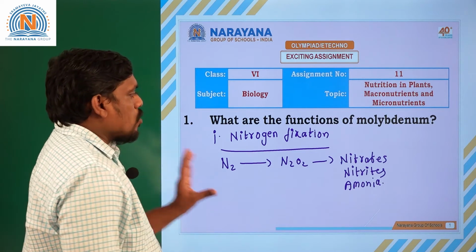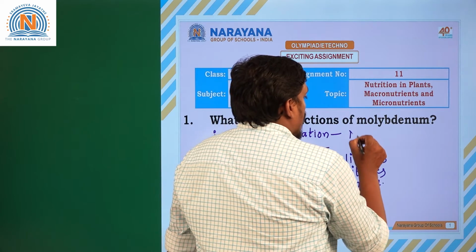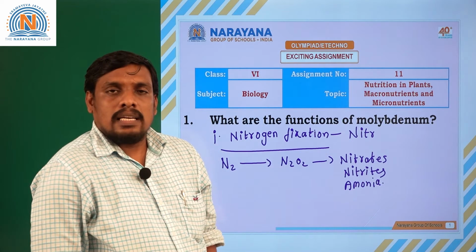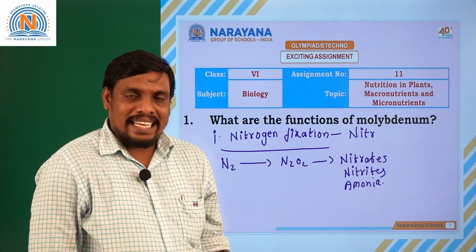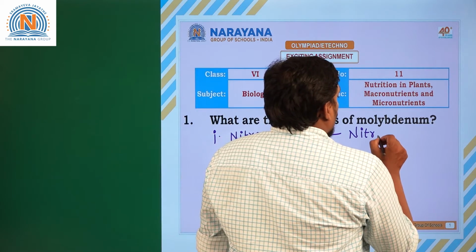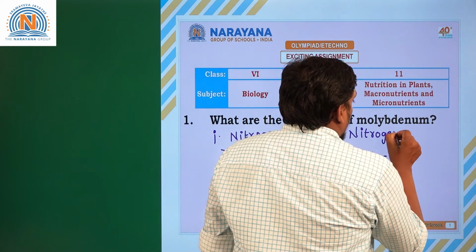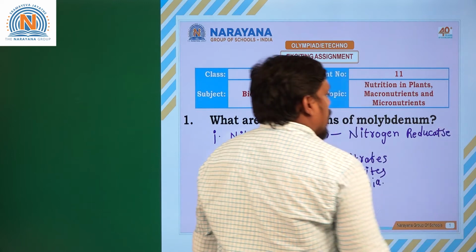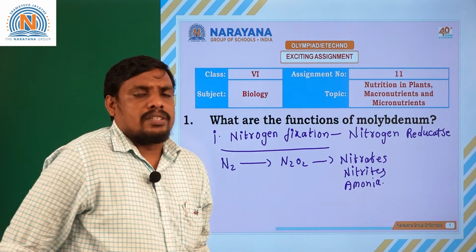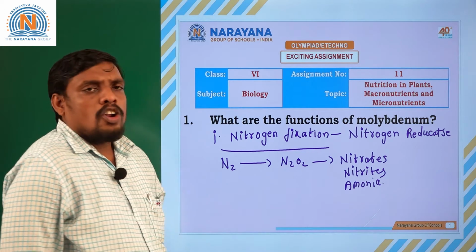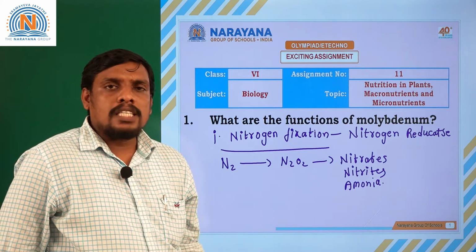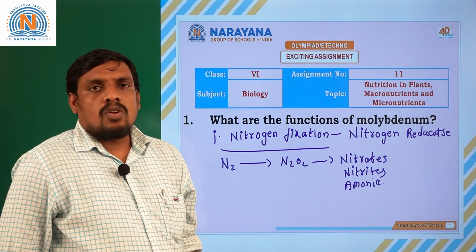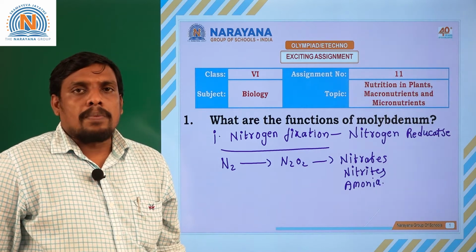How? For nitrogen fixation, an enzyme called nitrogen reductase, or N2 reductase, is required. This enzyme plays an important role in nitrogen fixation. If this enzyme is not activated by molybdenum, definitely nitrogen fixation will be stopped. Hence, the nitrogen is not taken up by the plants for their proper growth.